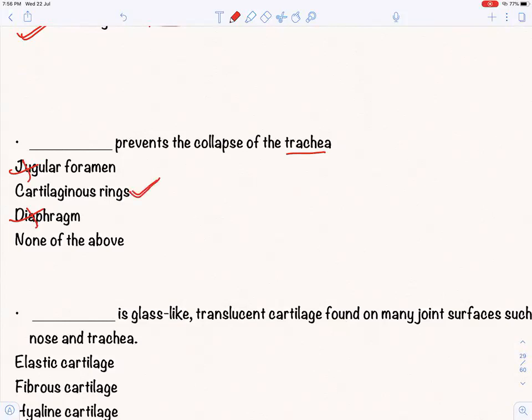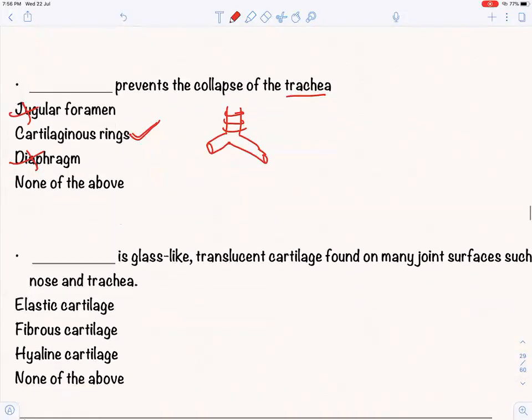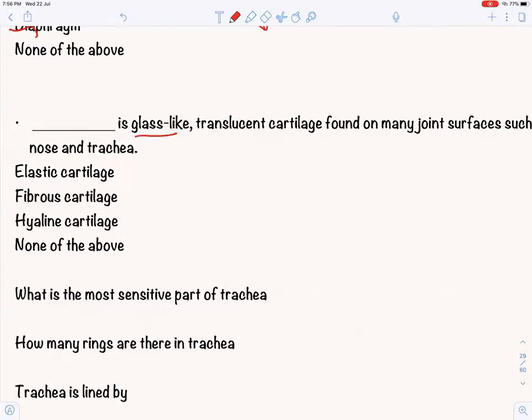We already did. This is the trachea, and these are the cartilaginous rings that are preventing its collapsing. And dash is a glass-like translucent cartilage. Oh, that's very easy. Whenever we see glass-like translucent cartilage found on many joint surfaces such as nose and trachea, it's not elastic, it's hyaline cartilage. Okay. Some more questions.